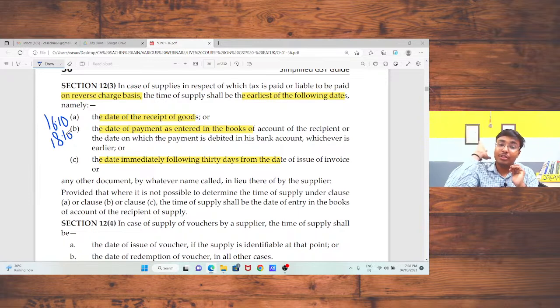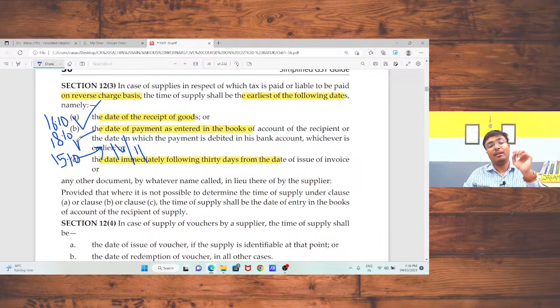That is, my bank account is debited. Or 30 days from the invoice: suppose my invoice date is 15, so 30 days is approximately the 14th of 11. Or my date of receipt of goods, or date of payment in bank account, whichever is earlier.